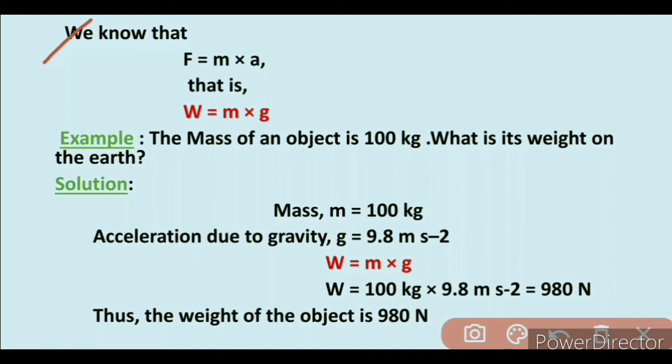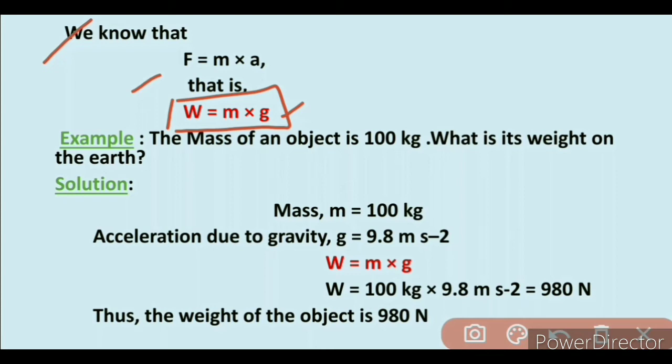So we replace the force applied on the object by the weight of the object, and a by lowercase g, which is acceleration due to gravity. So we get W equals m into g. W is the weight of the object, m is the mass of the object, and g is the acceleration due to gravity.